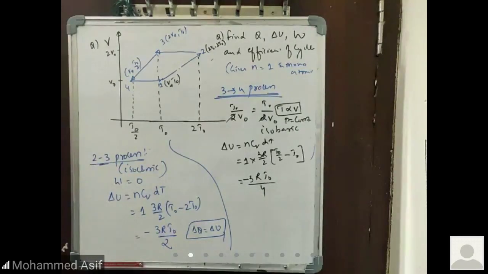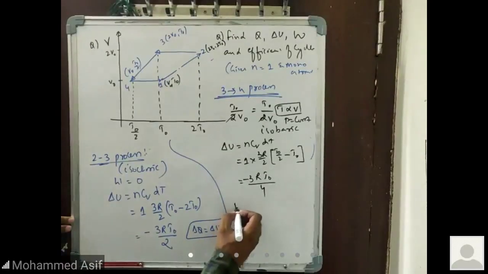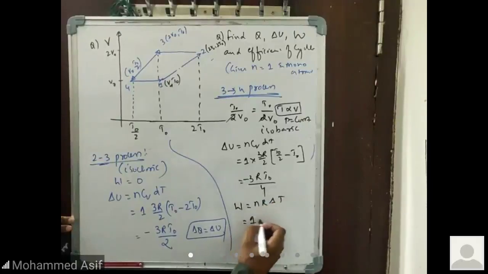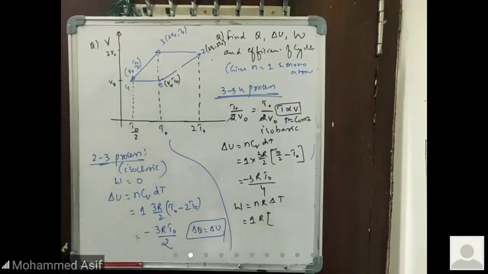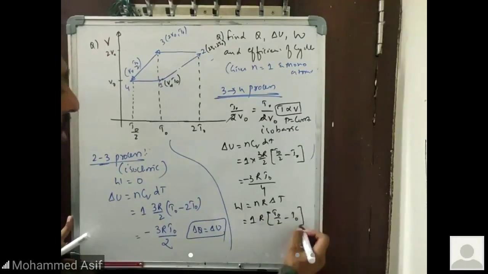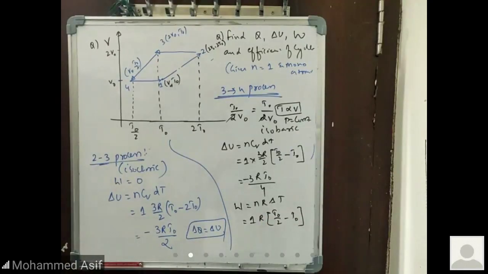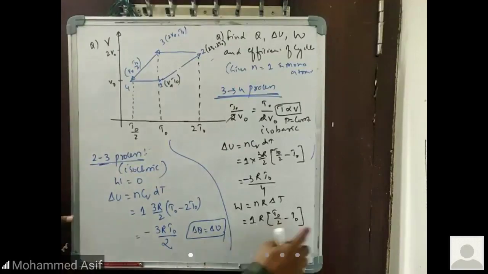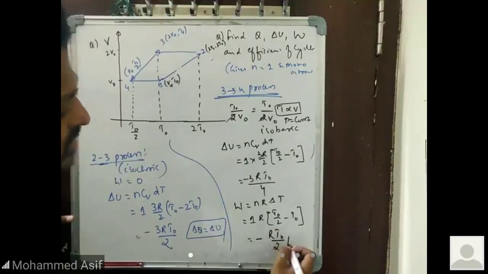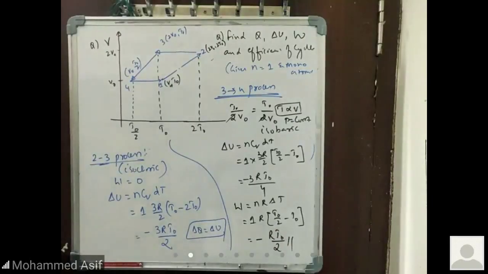Once you know this one, you can calculate the work done also. Work done will be equal to how much? Can anyone tell me the work done faster? W is equal to NR into delta T. N is equal to 1, R into final temperature minus initial, T naught by 2 minus T naught. Is it RT by 2 or something else? Minus RT by 2. This T naught minus by 2 RT by is important for you. Yeah, minus R into T naught by 2. This is your answer. So I hope you got an idea for this one.